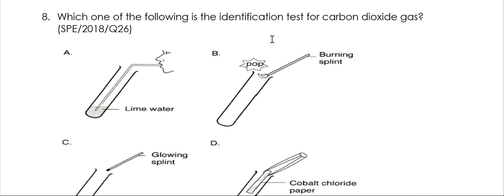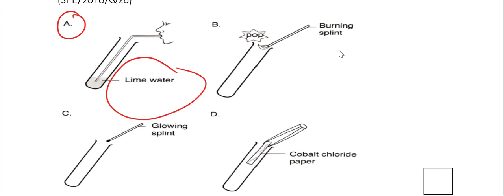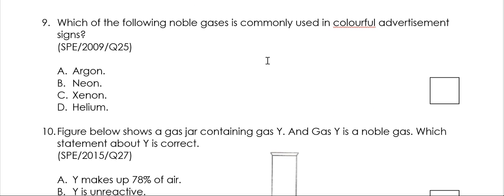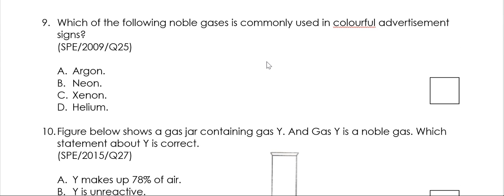Which one of the following is the identification test for carbon dioxide? Carbon dioxide should be to do with the lime water, so the answer is A. Which of the following noble gases is commonly used in colorful advertisement? That should be neon.